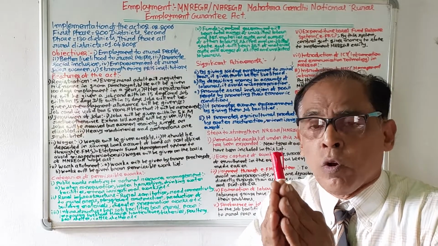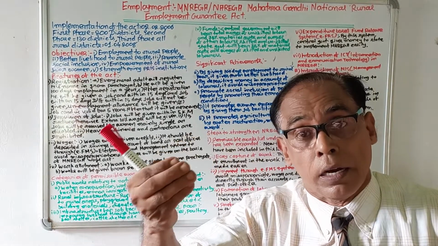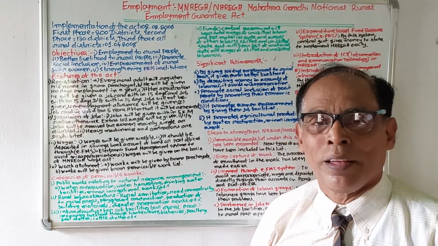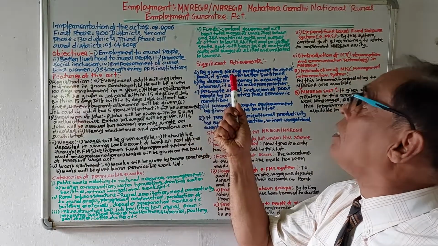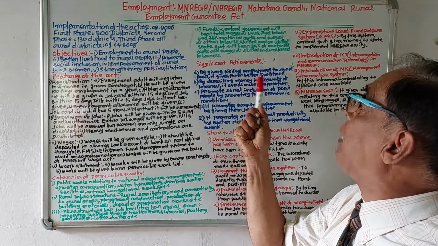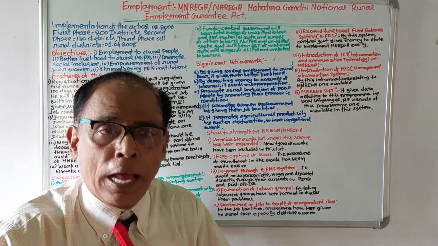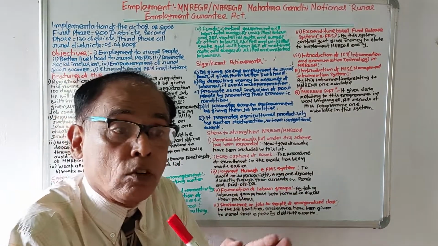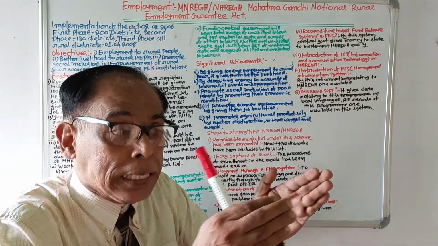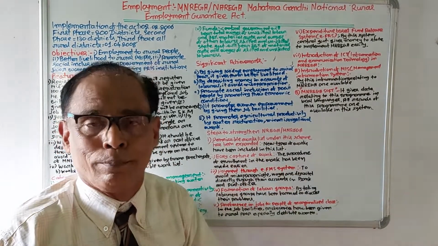Now we'll discuss what achievements this scheme has brought about till now. The first achievement is that by giving 100 days of employment to the rural poor, it gives them a better livelihood. Under this scheme, in a financial year, 100 days of employment will be given to the rural poor. By this, their financial condition has improved.